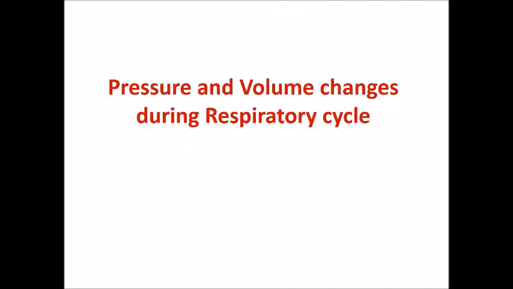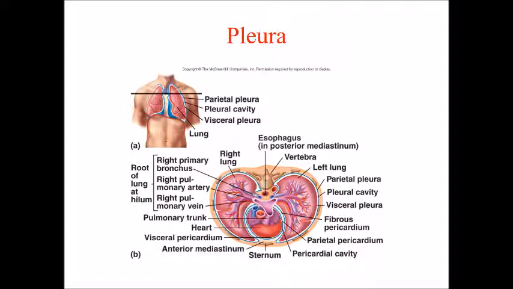Now let us discuss pressure and volume changes during the respiratory cycle. Before discussing the pressure part, we must discuss the anatomy of the pleura. During anatomy dissection of the thorax, you may have seen the pleura. It is a covering layer surrounding our lungs.